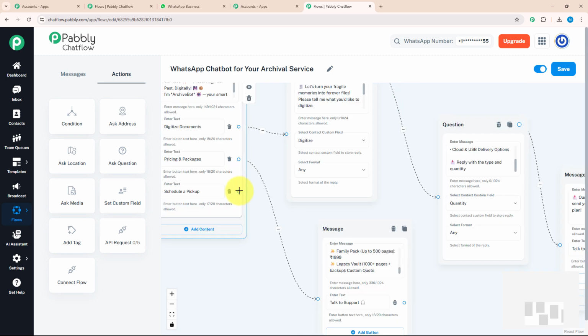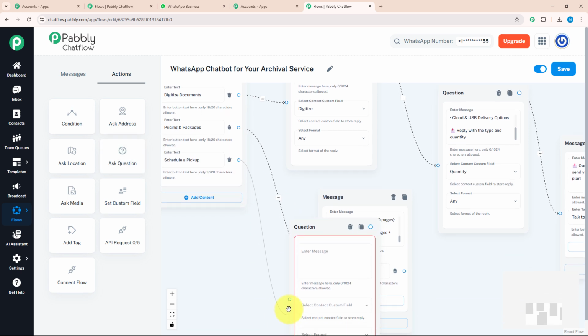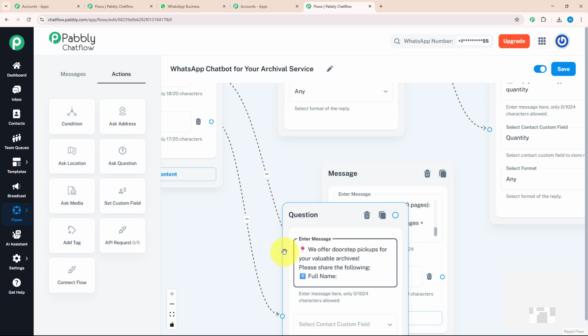Now for the next action button, which is schedule a pickup, I have to ask a few questions to my customer again. For that, I'm going to drag and drop the ask question button over here and connect it with my action button. And after that, I will enter my message. We offer doorstep pickup for your valuable archives. Please share the following. Number 1, full name.